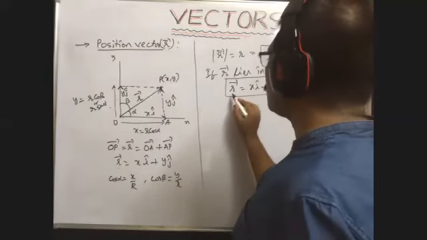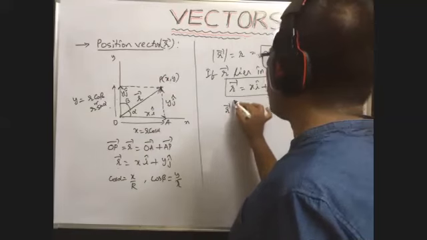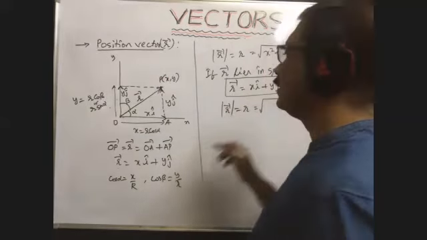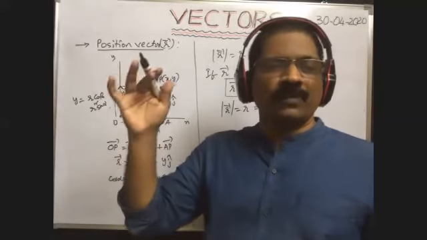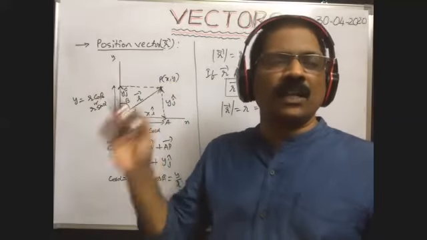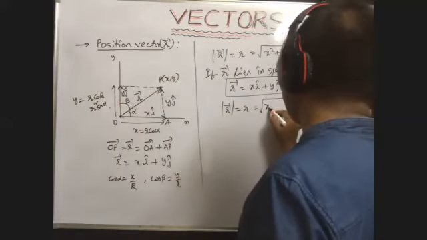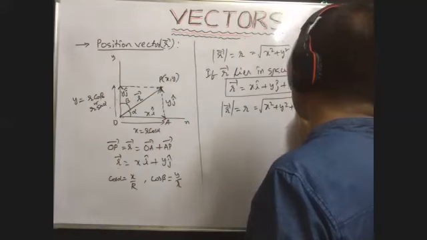Then what is the magnitude of this r bar? The magnitude of r bar means the modulus of r bar. That is simply r, which is equal to, when this point lies in space, the distance of that point from the origin: the square root of x square plus y square plus z square.